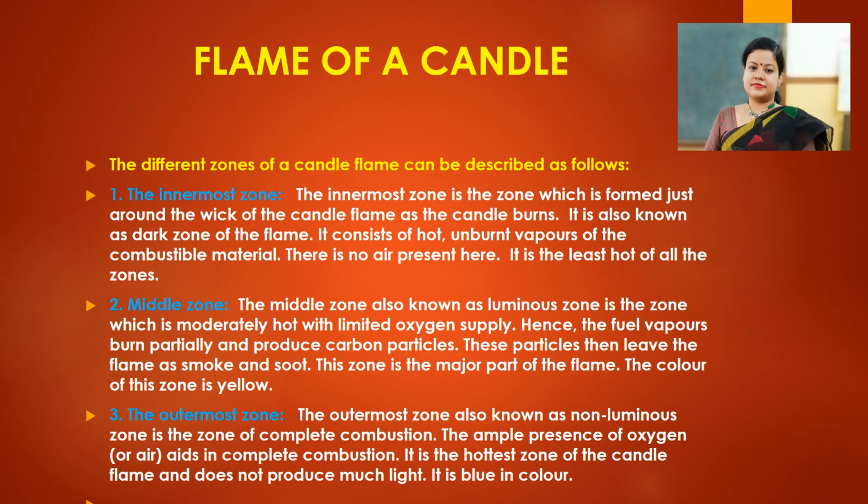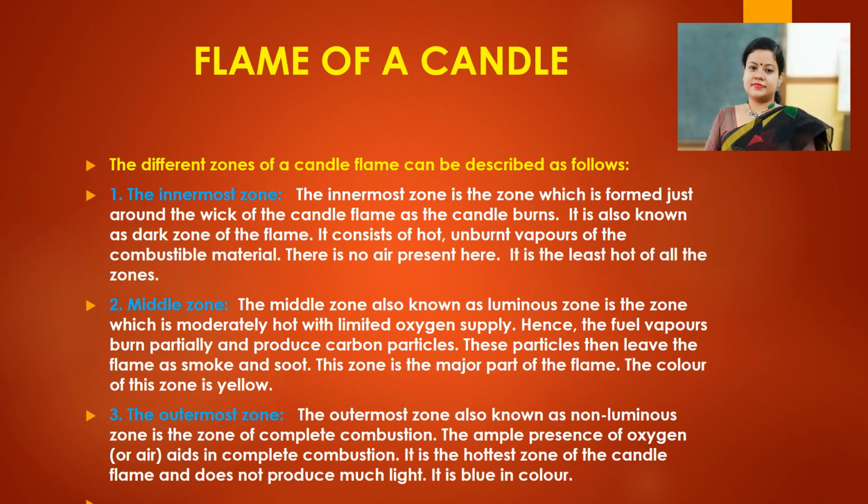And the outermost zone, also known as the non-luminous zone, is the zone of complete combustion. The ample presence of oxygen or air aids in the complete combustion. It is the hottest zone of the candle flame and does not produce much light. It is blue in color. So these are the characteristics of all the three zones of a candle flame.